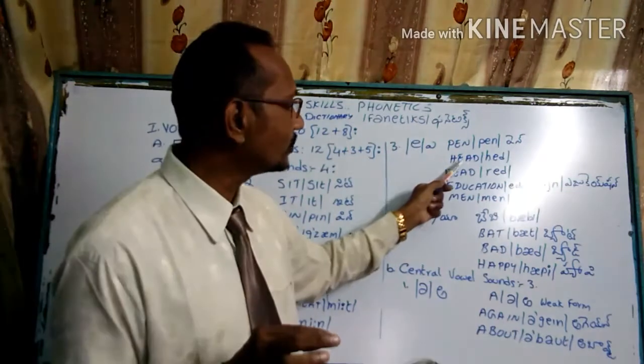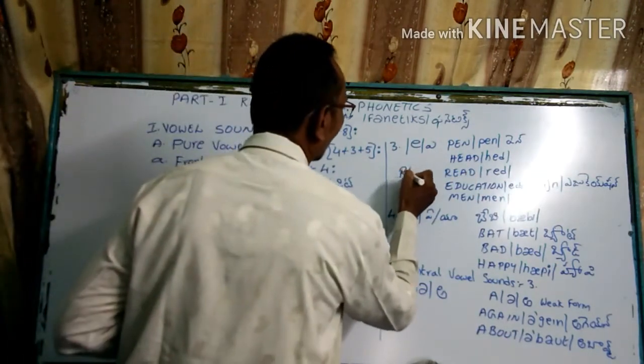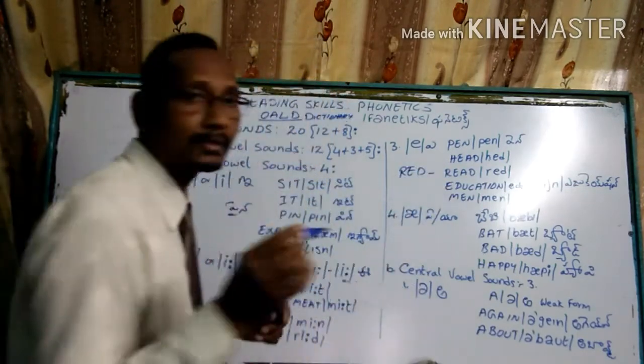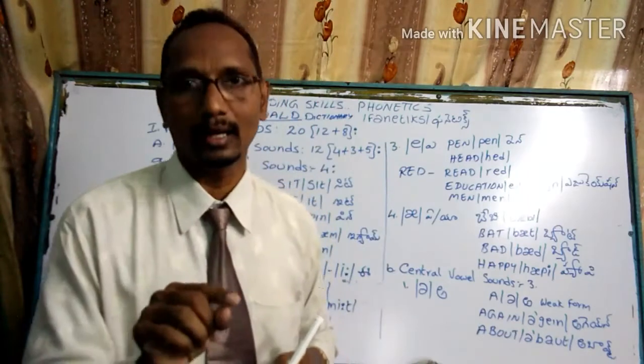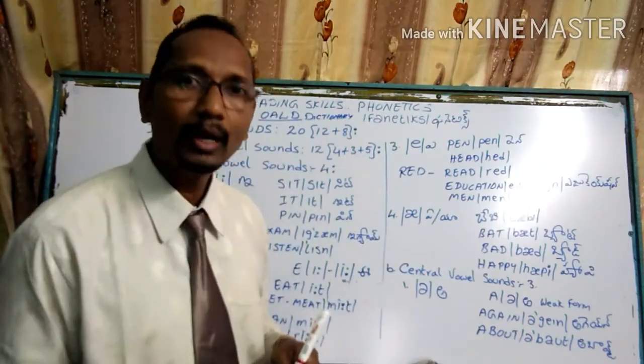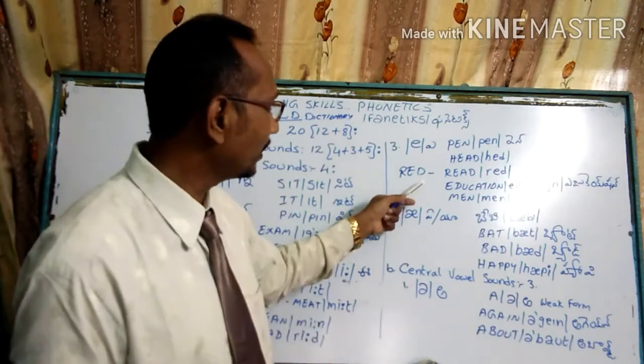The same way, H-E-A-D, head. R-E-A-D, we can write another word, R-E-D. For colors, we pronounce that as red color. I read newspaper and I have a red color pen. So in this way we have to call.